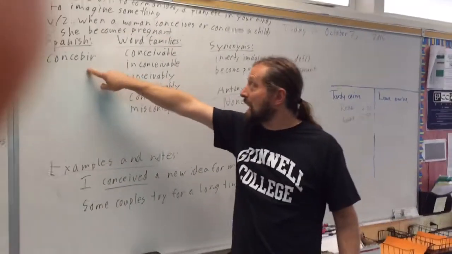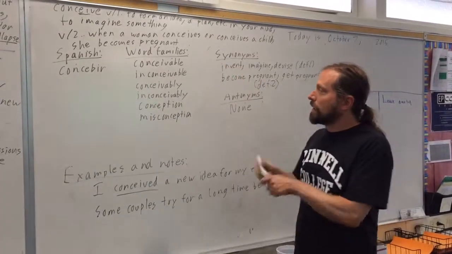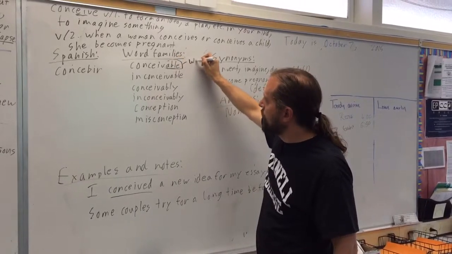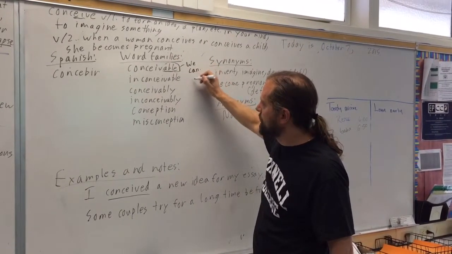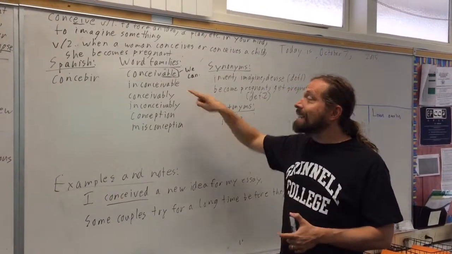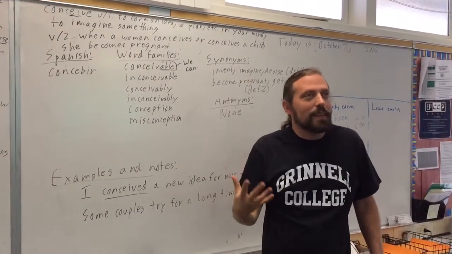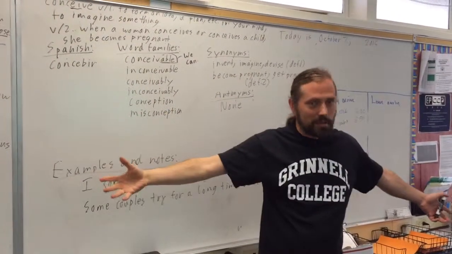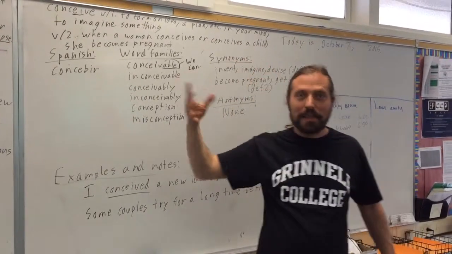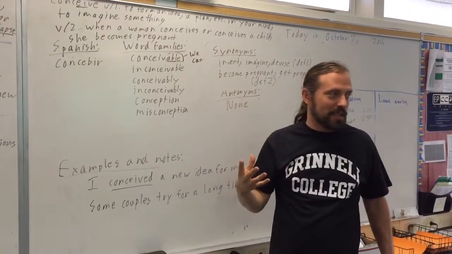Spanish, concebir. Word families: conceivable. Able means we can, it is possible. So it is conceivable, it is possible to conceive. Inconceivable is something we can't even imagine. You might say, the size of the universe is inconceivable. It's so big that human beings can't even imagine it. Conceivable is the opposite of that. Yes, we can imagine it.